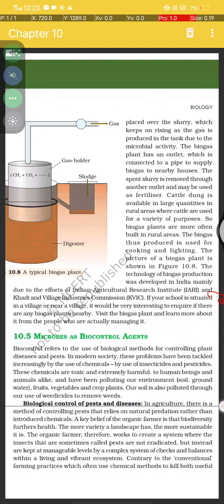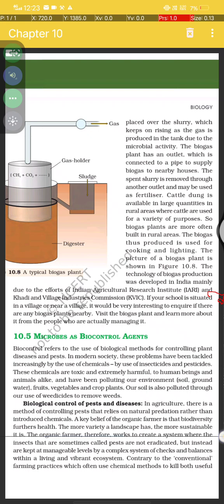Biological control of pests and diseases. In agriculture, it is a method of controlling pests that relies on natural predation rather than introduced chemicals. A key belief of organic farmers is that biodiversity promotes health. The more variety a landscape has, the more sustainable it is.